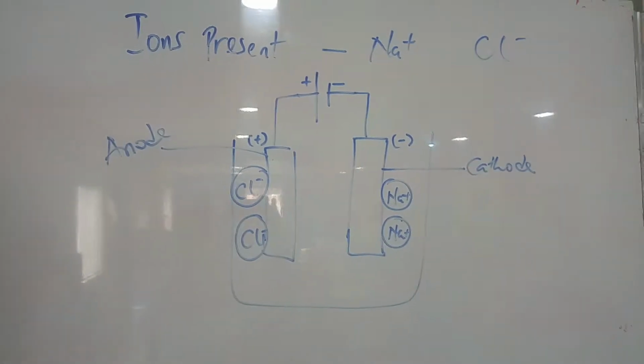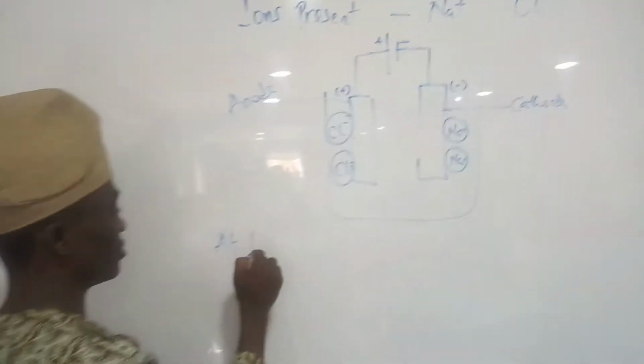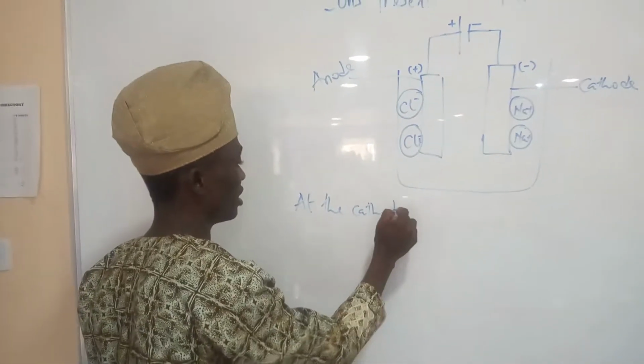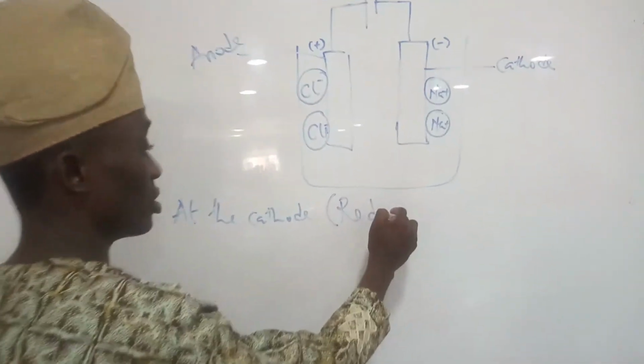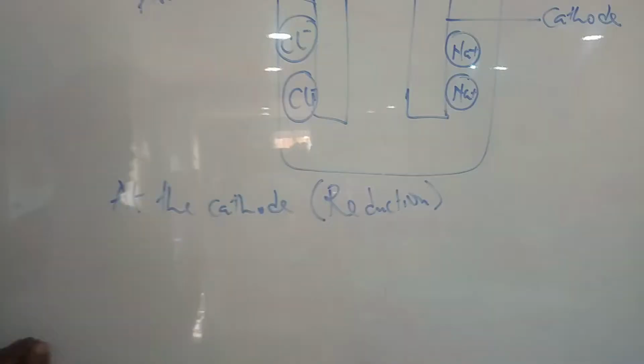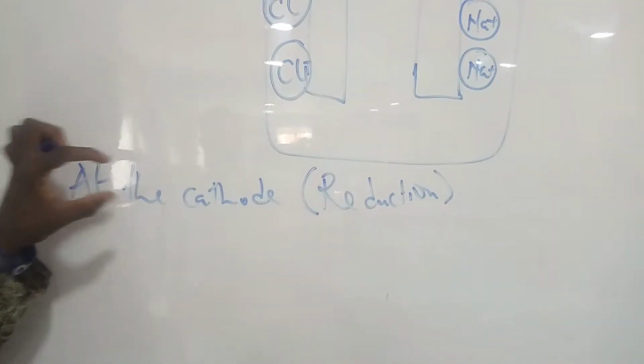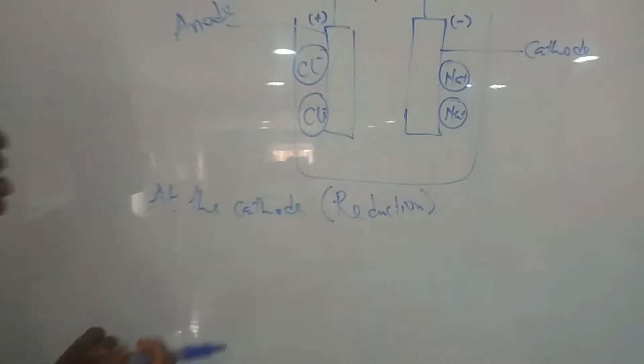Now, what happens at the cathode? The type of reaction that occurs at the cathode is reduction. We call it reduction in the sense that there is a gain of electron.